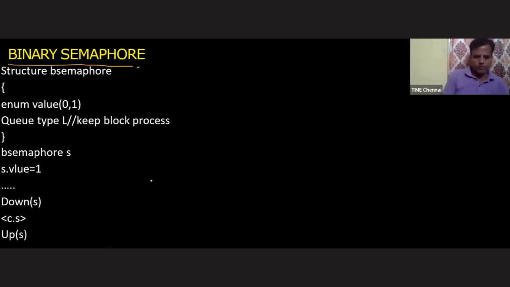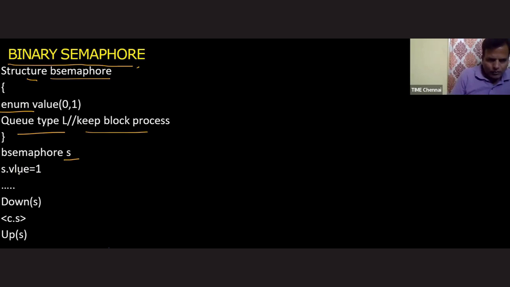Okay, we'll see the binary semaphore. To implement the binary semaphore, we are taking the help of a structure. B semaphore is the name of the binary semaphore. I'm taking the data type as an enum because a binary semaphore accepts only two values, zero and one, and a queue of type L to keep the blocked processes. Semaphore S, so S.value equals 1. By default, the binary semaphore value is one.